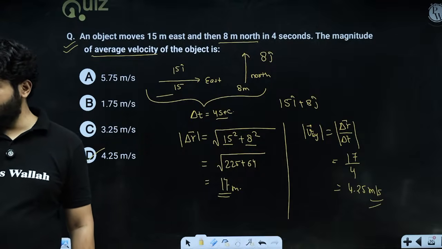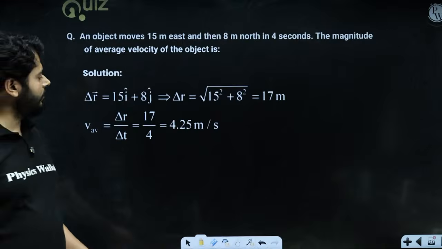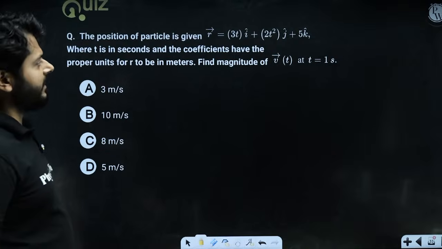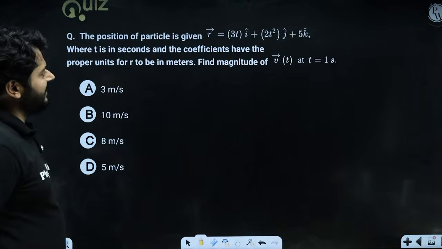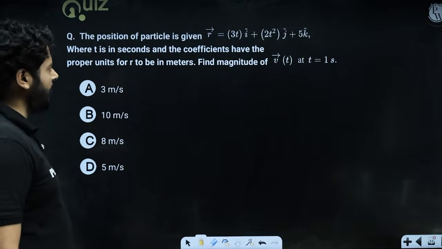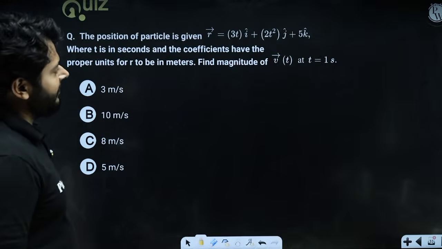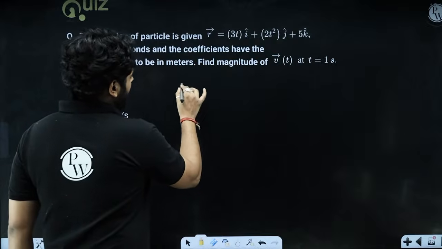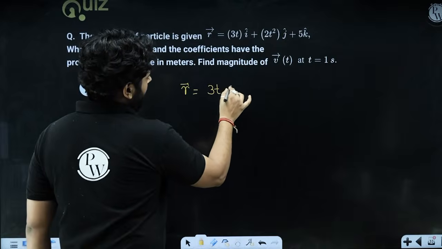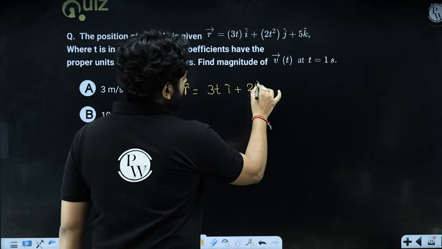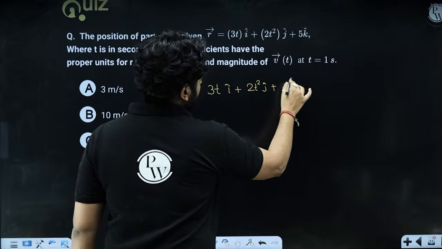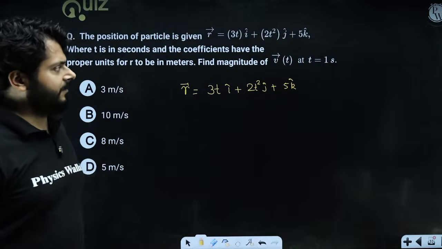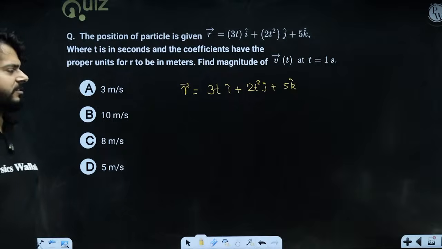Okay. So look at the question and try to solve it, my dear kids. This is the new question. The position of a particle is given as 3t i cap, 2t square j cap, 5k cap, where t is in seconds and the coefficients have proper units for r to be in meters. Find the magnitude of velocity at time t equals 1 second. So first of all, the position vector r is given as a function of time. You see that 3t i cap, 2t square j cap, and 5k cap, right? This is the position vector which is given to us. We have to talk about the velocity at t equals to 1. Think about it.